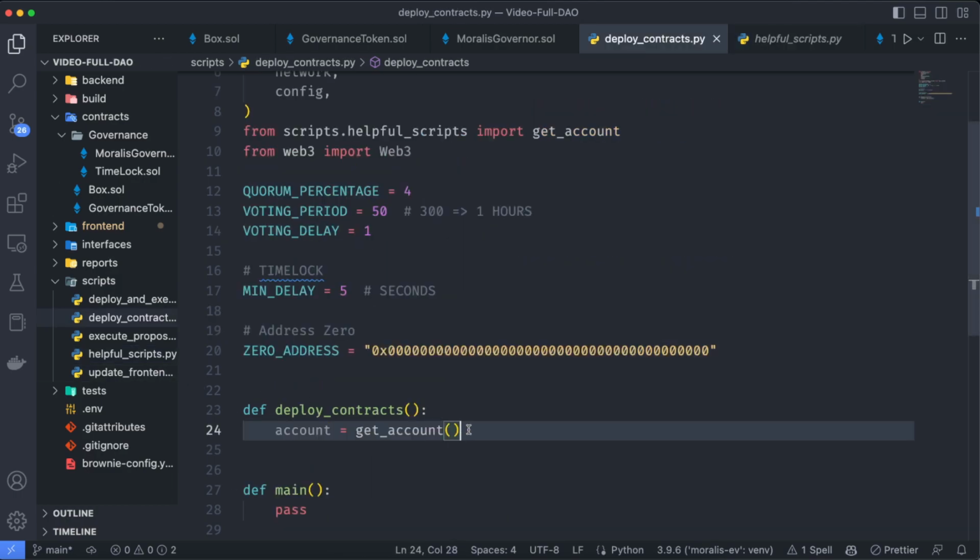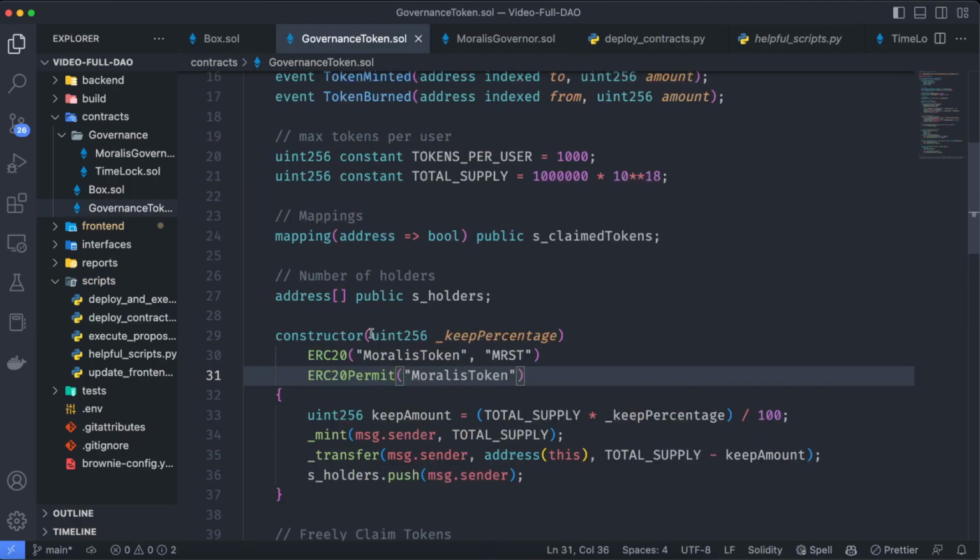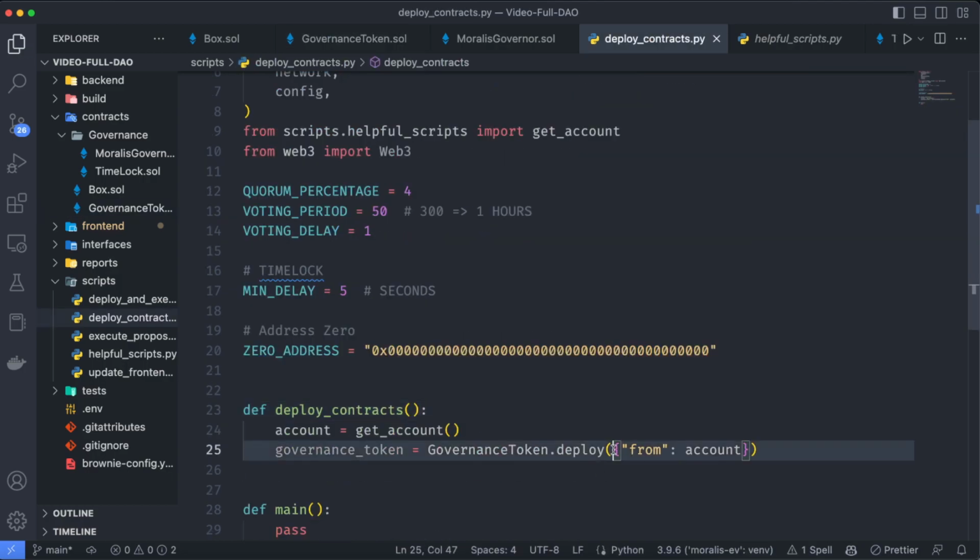Let's first start by deploying the governance token. So governance_token equals GovernanceToken.deploy, from account. And remember, our constructor requires us to define which is the percentage we want to keep after the contract is deployed. So I'm going to say that I want to keep the 5%. And also it is a good practice to verify the contracts.